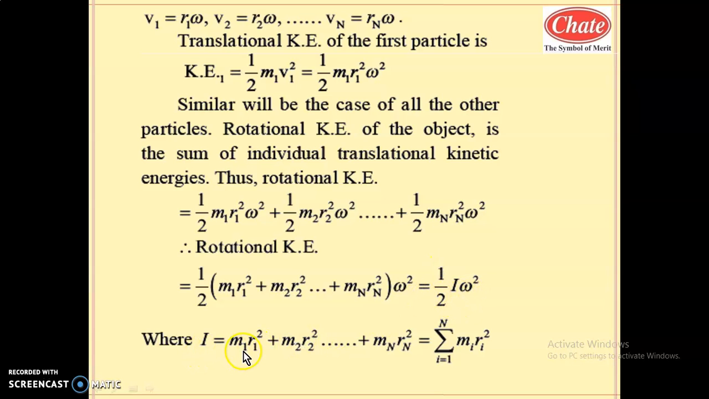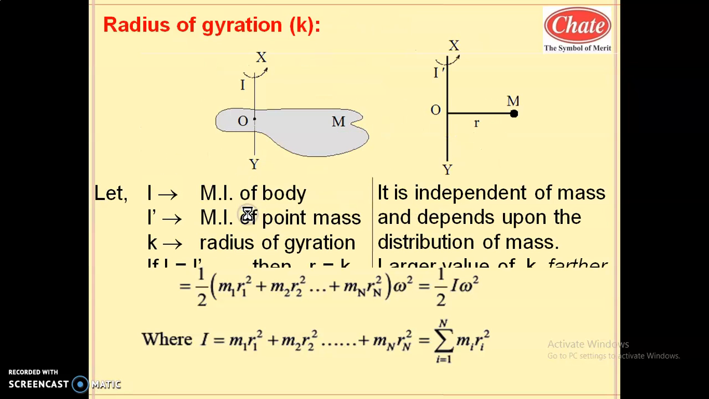So this is I equal to this sum that will be represented by the summation symbol, i equal to 1 to n, m_i r_i square, and that is substituted here as I. Hence the rotational kinetic energy is given by the formula half I omega square. So this is the expression for rotational kinetic energy. Students, you have to learn this and also solve the problems on this.